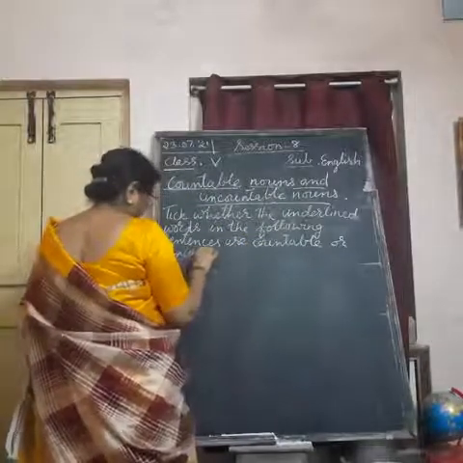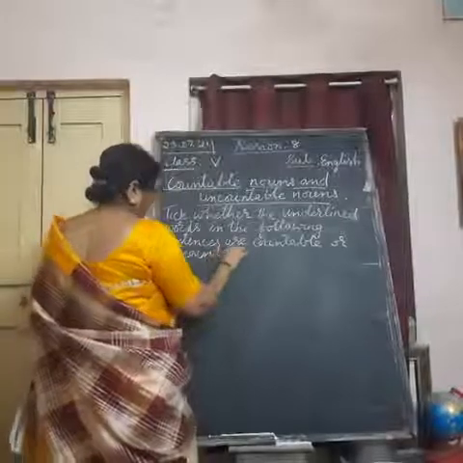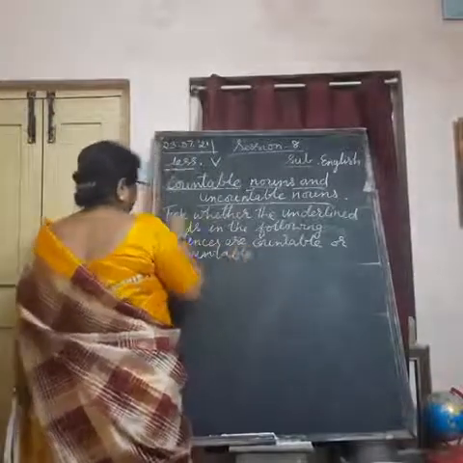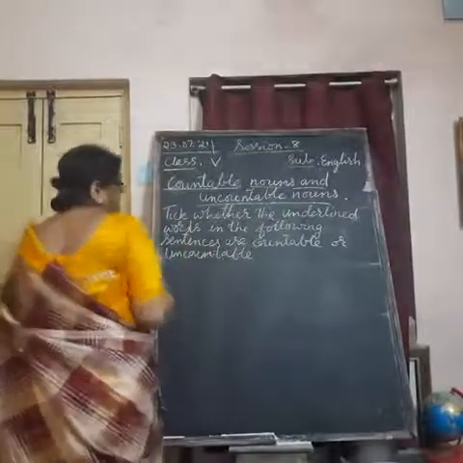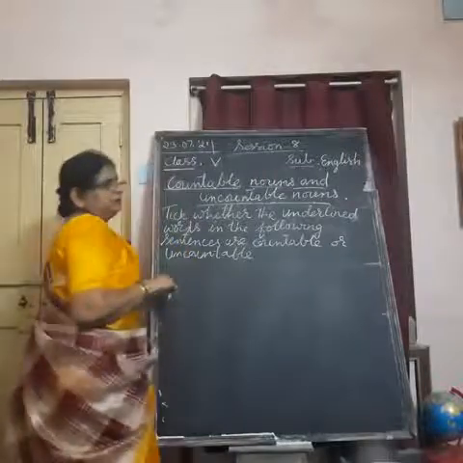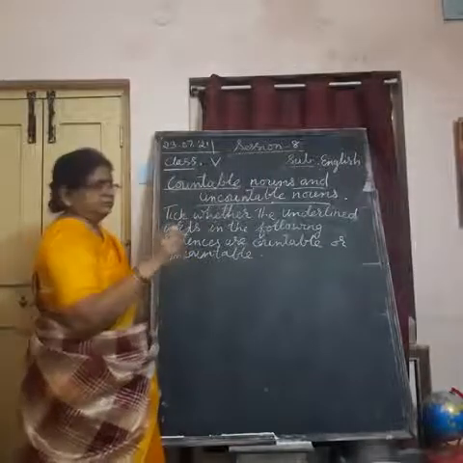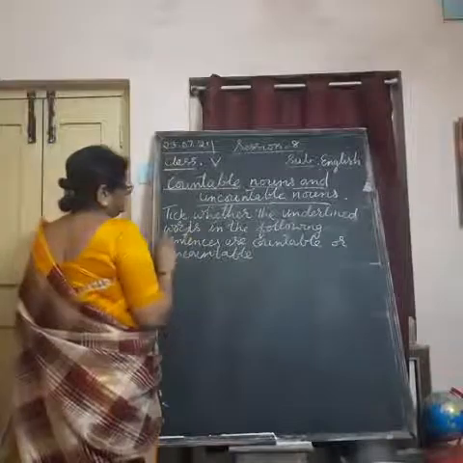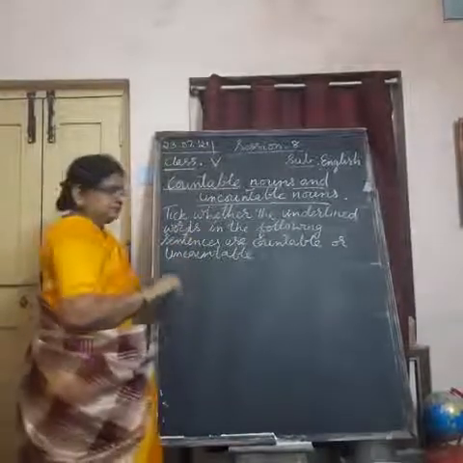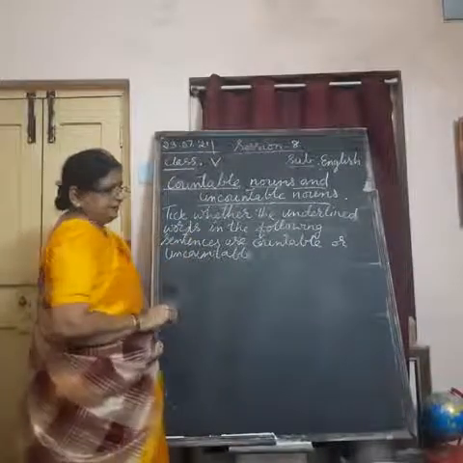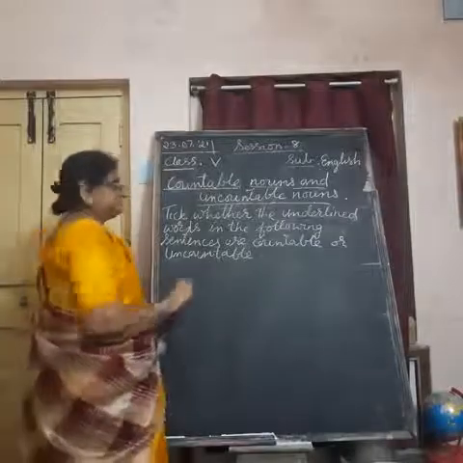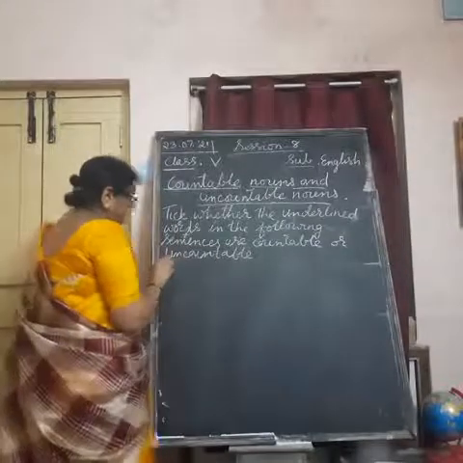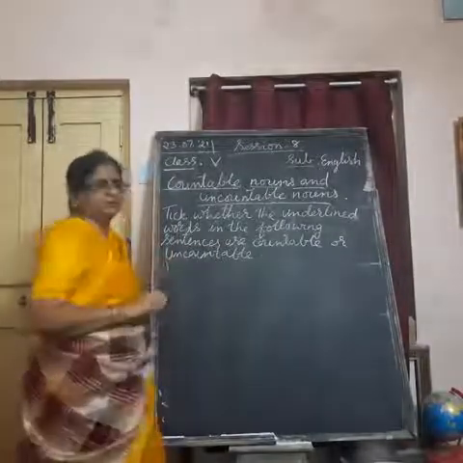This will be your heading. Okay. So under this heading you are going to get the sentences, and one noun will be underlined in the complete sentence. That noun, we have to see whether it is a countable noun or an uncountable noun.